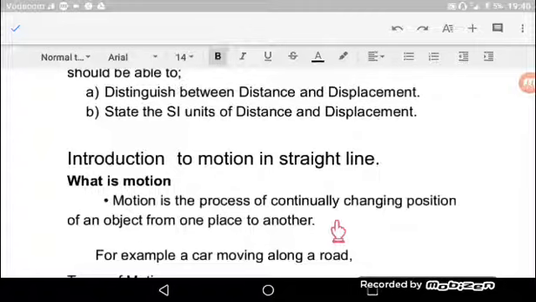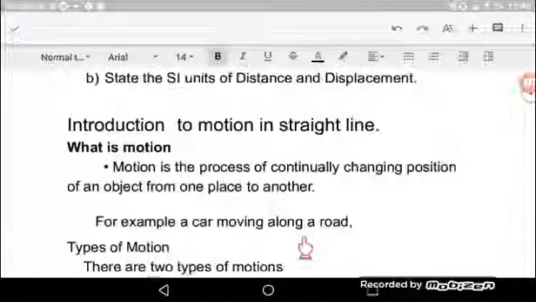Hiyo position ya kitu inapokuwa inabadilika, tunasema hicho kitu kipo katika motion. Labda kitu kilikuwa at this point, alafu kikiwa kina move in this direction, ina maana position yake inakuwa inabadilika. Kwa hiyo tunasema hicho kitu maana yake kinakuwa in motion.